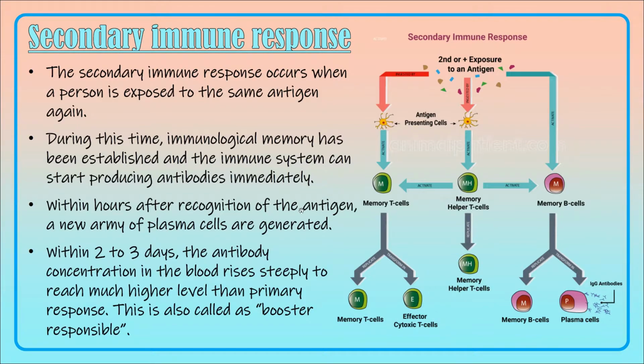So within an hour after recognition of the antigen, a new army of plasma cells will be generated, and within 2 to 3 days the antibody concentration in the blood will rise steeply, and it reaches a much higher level than the primary response, and so it is called the booster response.